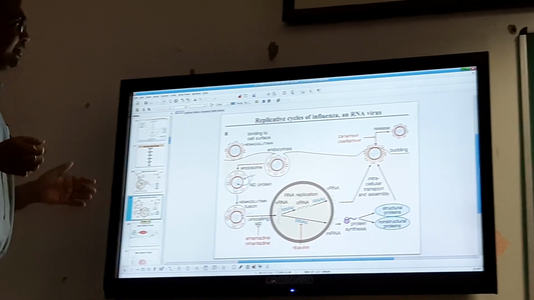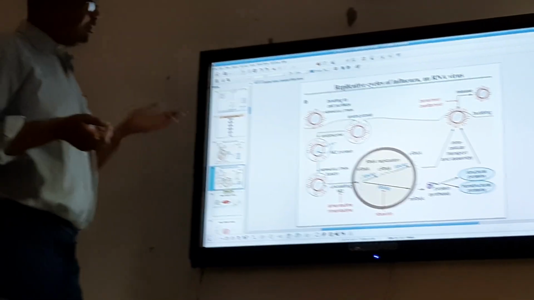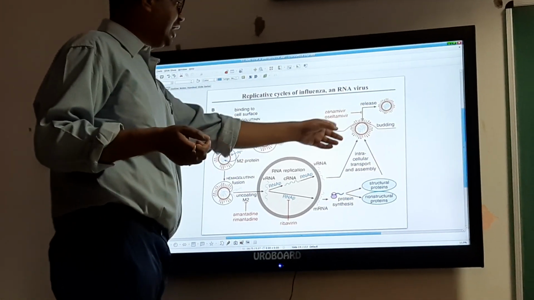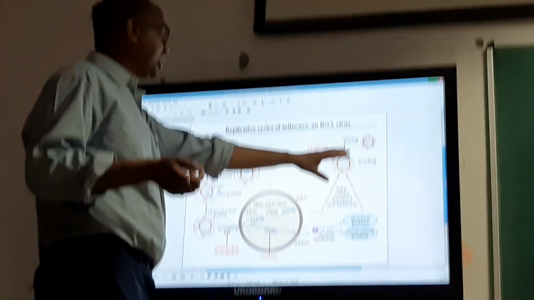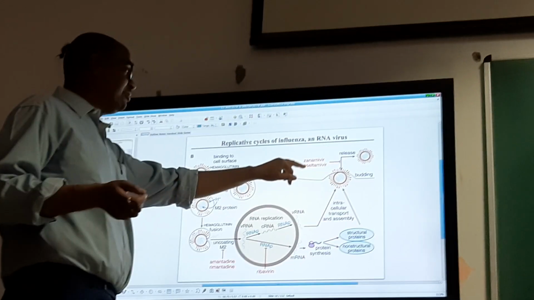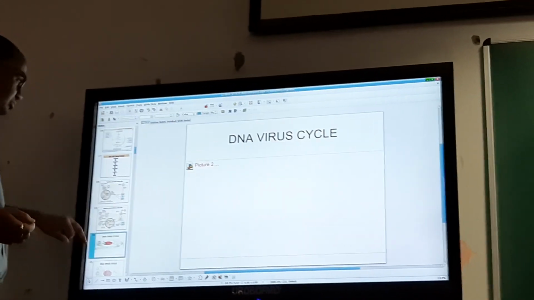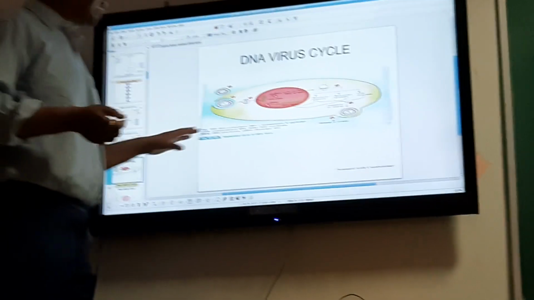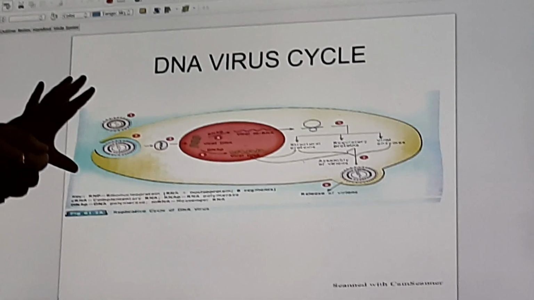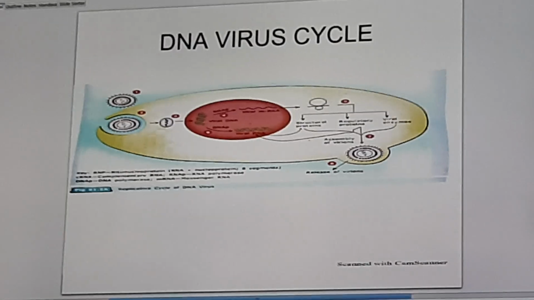Oseltamivir is now being given in patients who are infected with coronavirus. It inhibits the release of these viruses. So this is the stage where oseltamivir is acting. This is something we have discussed. This diagram has been taken from K.K. Sharma.